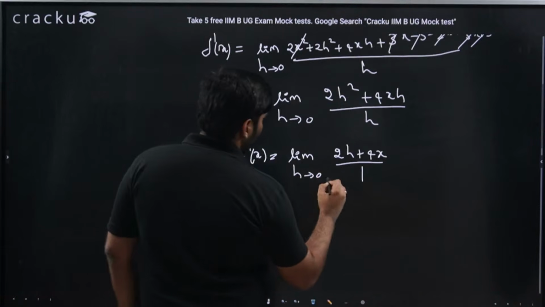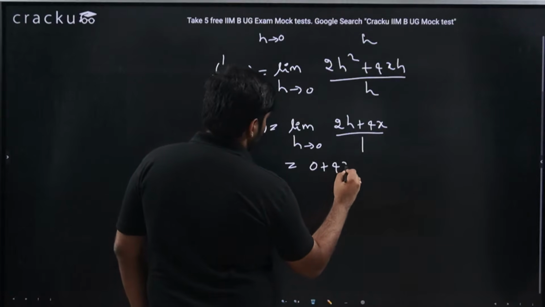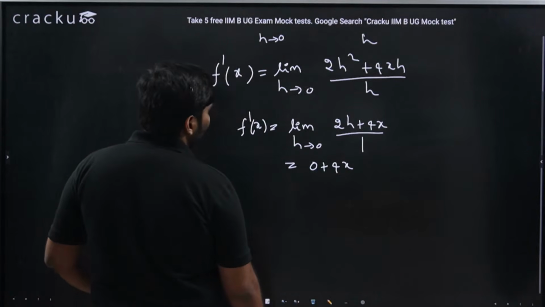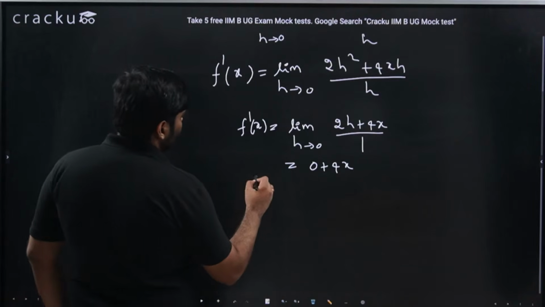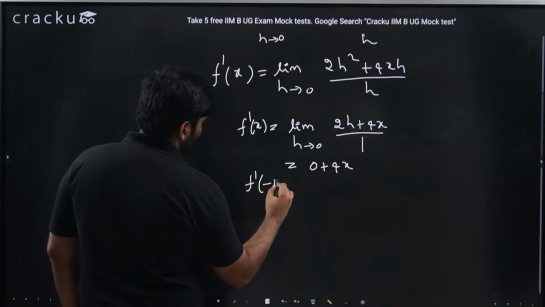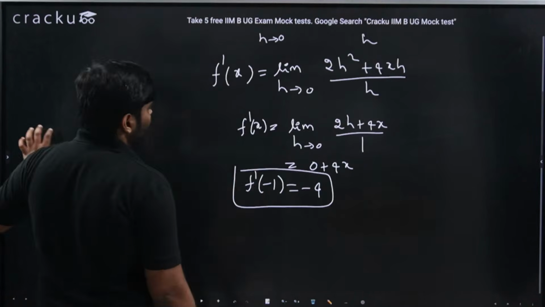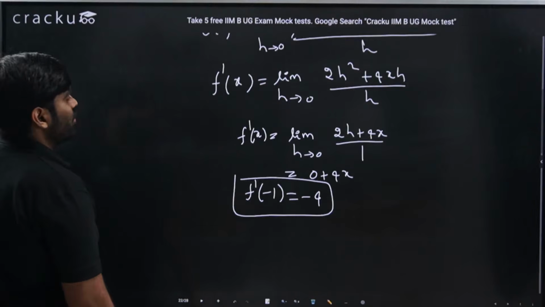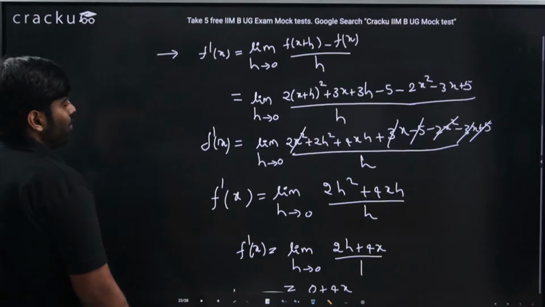H is tending to 0, so 2h is 0 plus 4x. So f dash of x is 0 plus 4x, and f dash of minus 1 is nothing but minus 4.